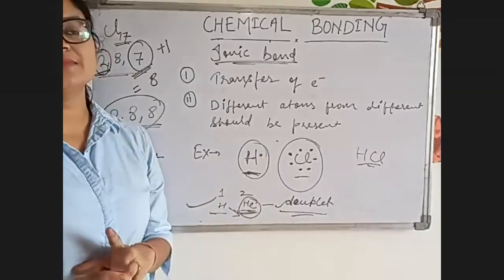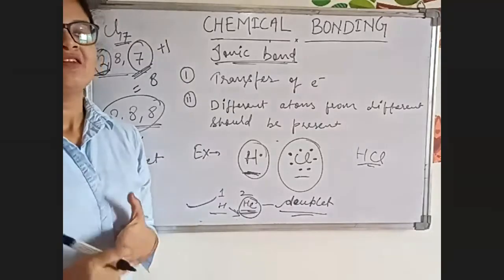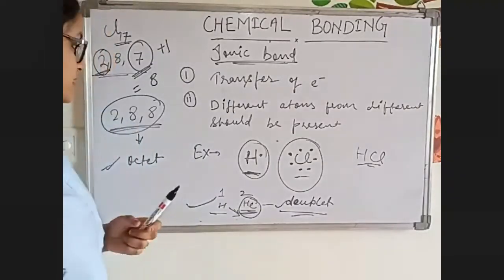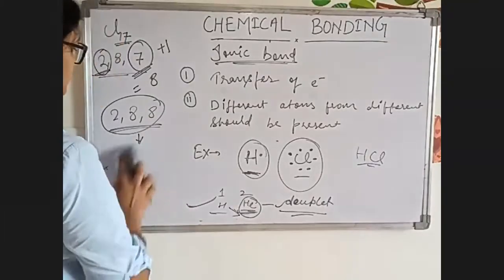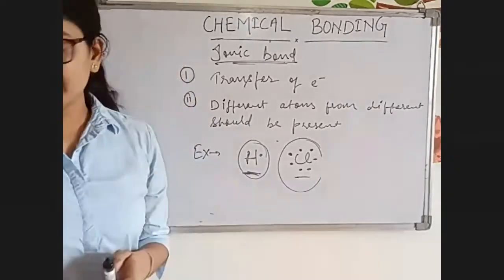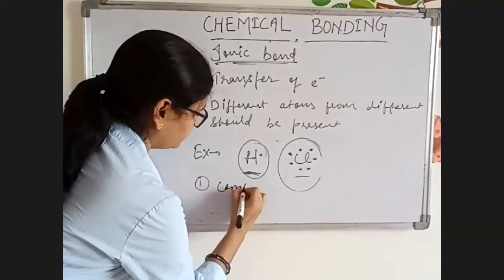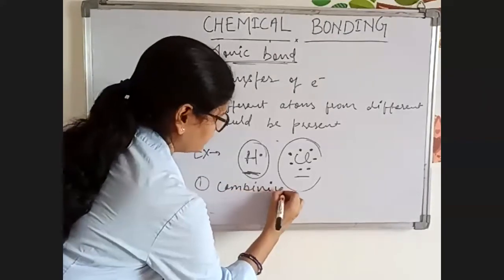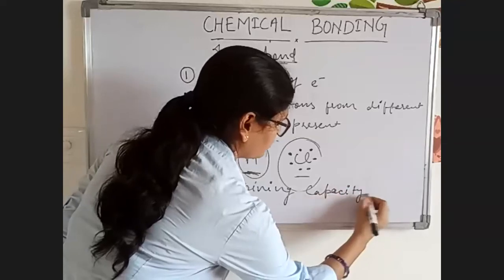Now one more term comes here, that is called valency. Now what is valency? Valency is the combining capacity of an atom.